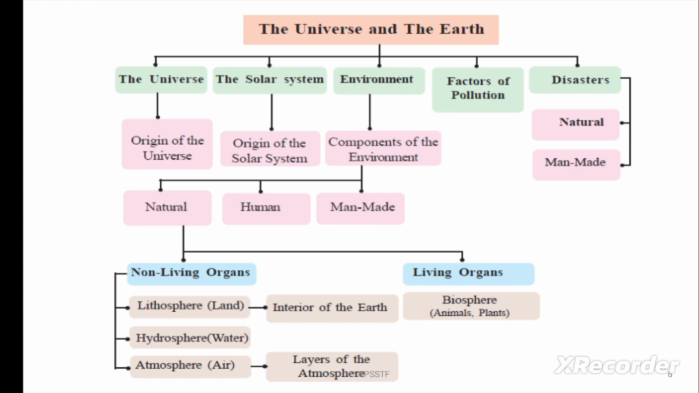Here in this chapter, in the universe and the earth, first we are going to discuss about the universe. In the universe, the origin of universe, and next the solar system. In the solar system, the origin of the solar system we are going to discuss and watch. And next point, that is environment.